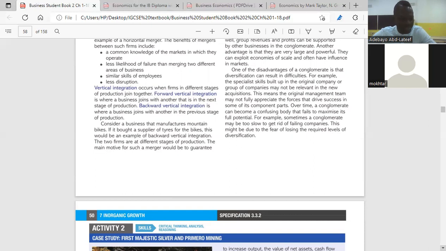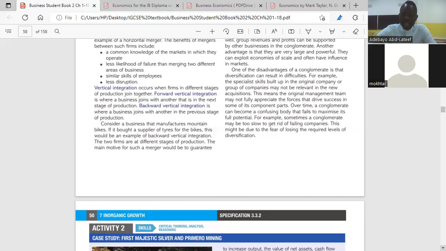I forgot the names. Okay, a pharmaceutical company like Roche. Roche is a pharmaceutical company. It develops vaccines and makes some medicines, like paracetamol or Panadol. Are you with me?